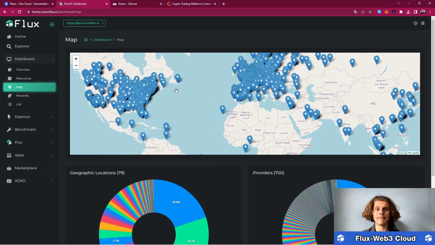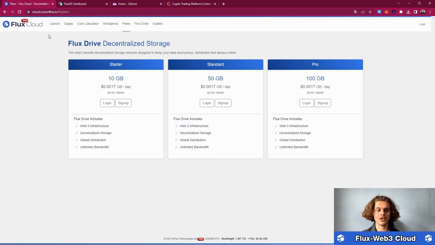Flux has amazing technology, but I don't want to make it too technical for you guys, so those were my 1 or 2 minutes so you understand what we are actually talking about. We are not here with a centralized server where your data is stored. We are decentralizing it and spreading it across the world. And now let's get back to the Flux cloud and to your Flux Drive.